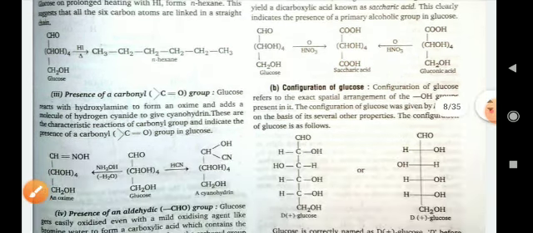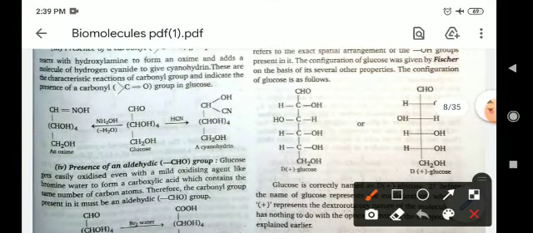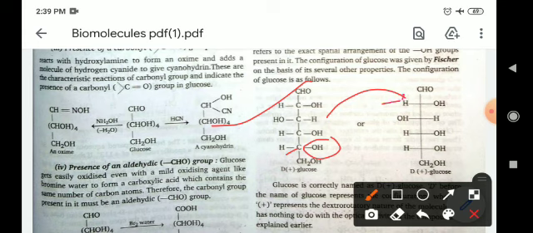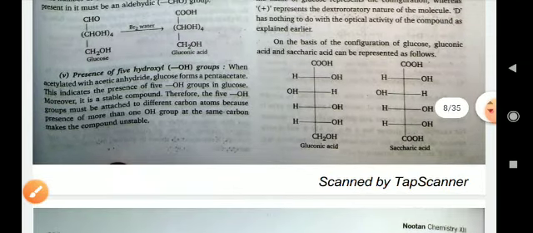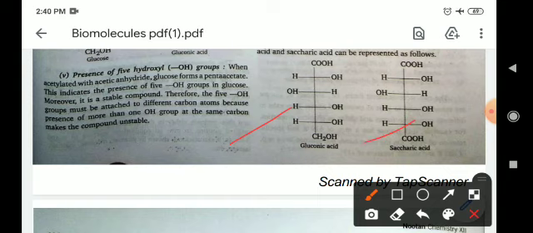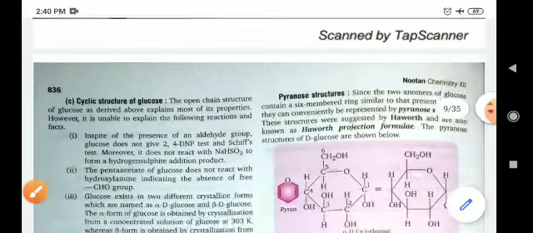Now the configuration of glucose. As we know, the open chain structure of glucose is known as D-glucose, because at the second carbon the OH is present on the right hand side. It is also known as D-glucose. This is another representation in which the carbon atoms are visible; this structure can also be called a bond line structure. And there are other examples, gluconic acid and saccharic acid, represented in the bond line structure.